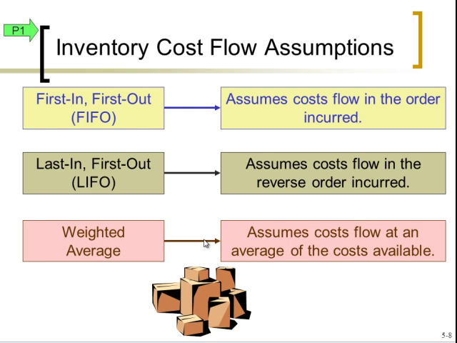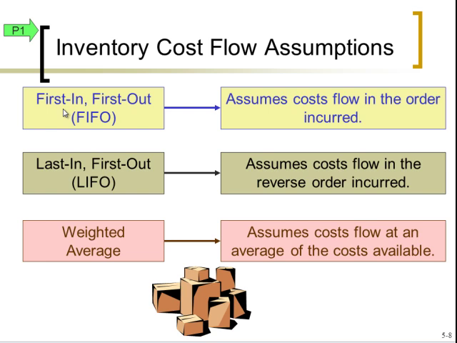We said FIFO. That stands for first in, first out. The in and the out means into inventory and then out to cost of goods sold. So it's coming into inventory and staying there for a bit, then it's going out to cost of goods sold. LIFO, last in, first out. Last in to inventory, first out to cost of goods sold. So what we're talking about here, first of all, is unit prices. Which unit price is going in, which one's going out.